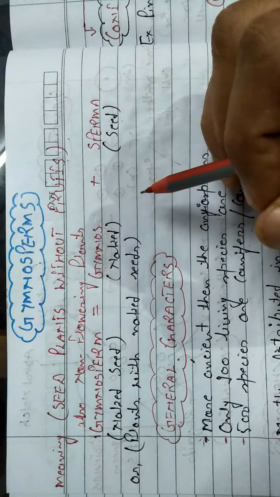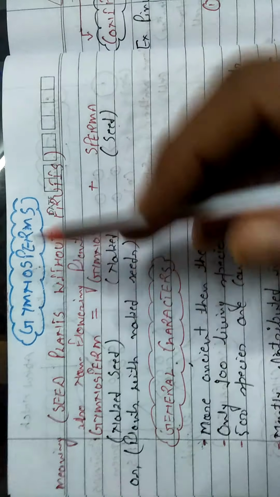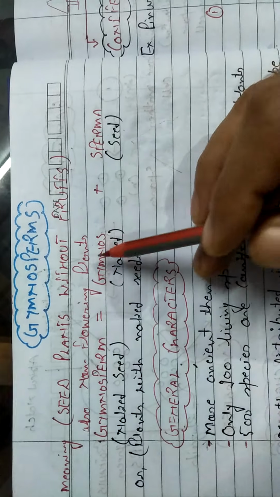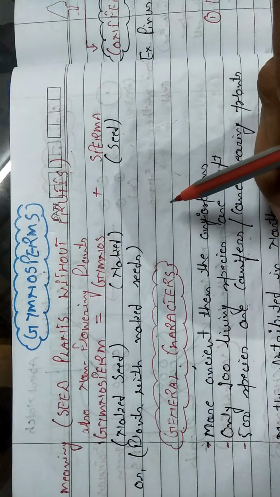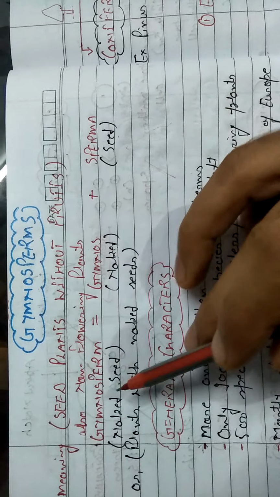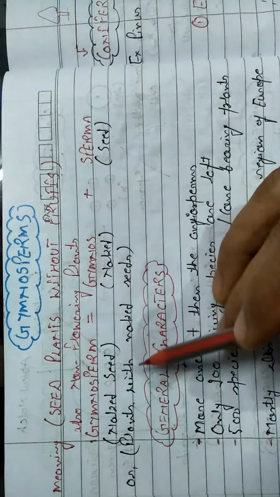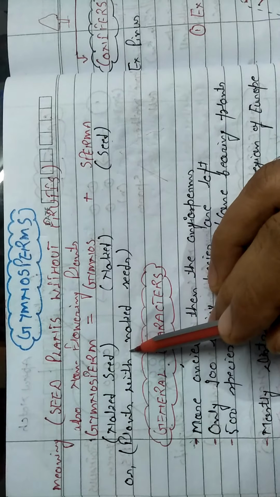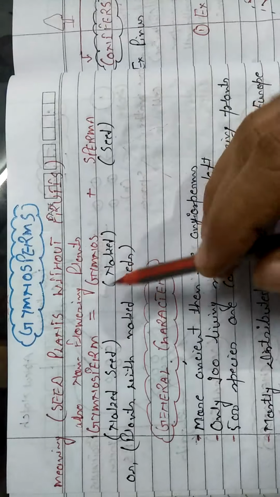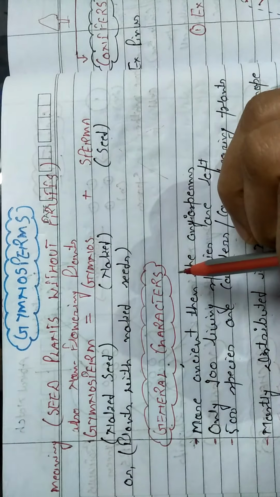What are gymnosperms? Basically, gymnosperm is made up of two words, gymnos and sperms. Gymnos means naked, sperm means seeds. It means a specific type of plant which possesses naked seeds. Gymnosperms are also known as plants with naked seeds and they are non-flowering plants.